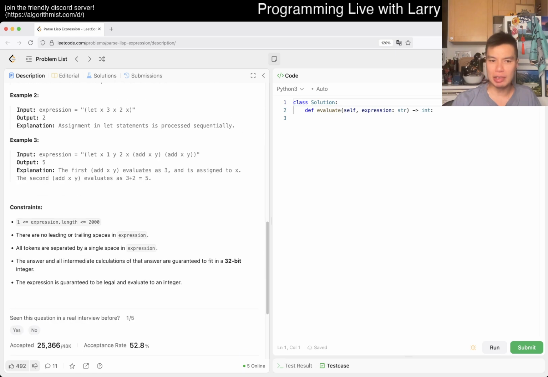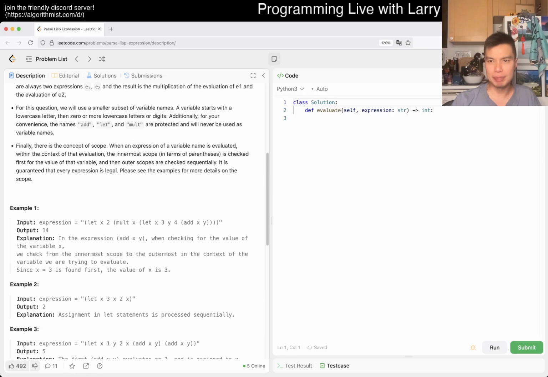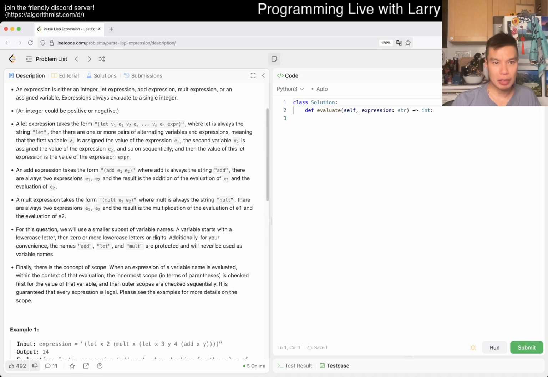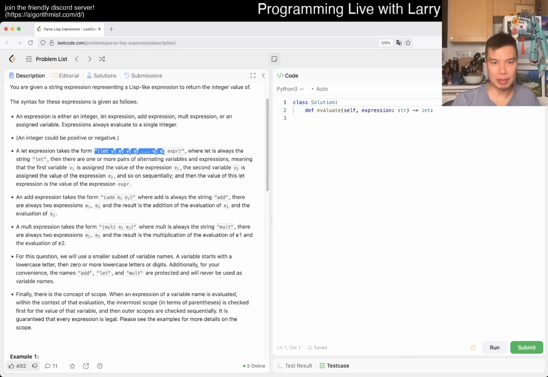Given that n is 2000, you could do an n squared thing for sure. I think this is a very, whatchamacallit, recursive descent type problem. How does let work? Okay, let is just everything.